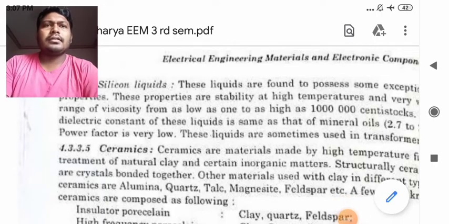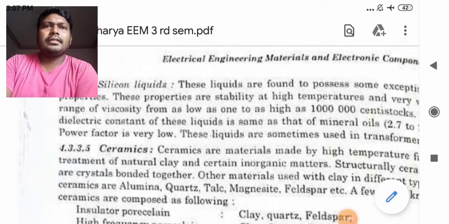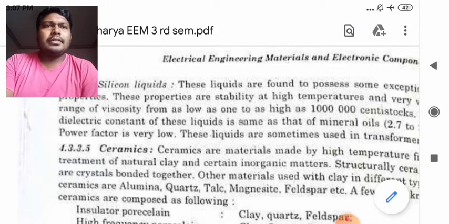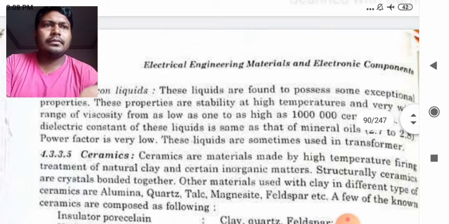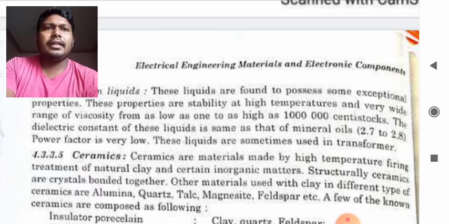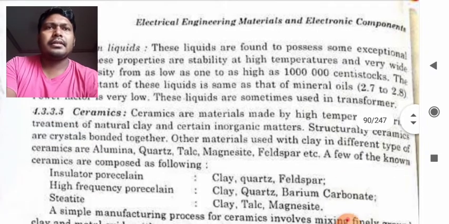Today we will discuss ceramics, and this class is relevant for diploma electrical students. So we will discuss the insulating materials, and today we will discuss ceramics. Ceramics is a material which is made by high temperature firing treatment of natural clay and certain inorganic materials.